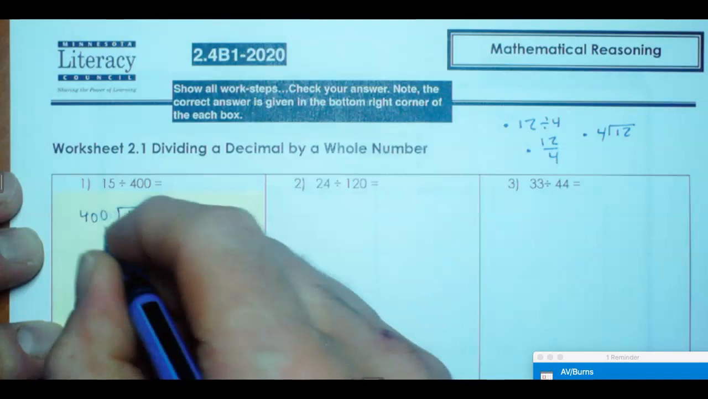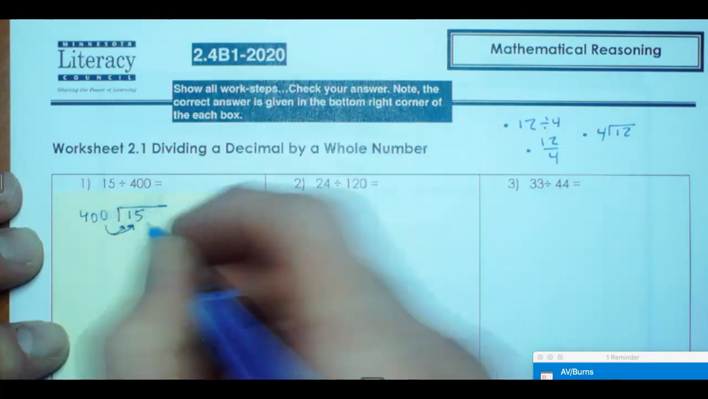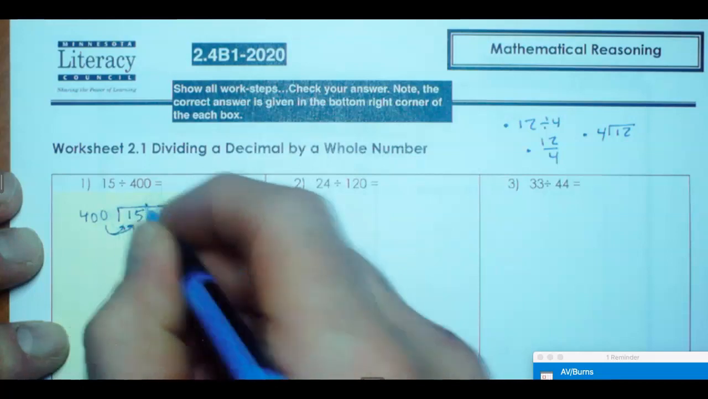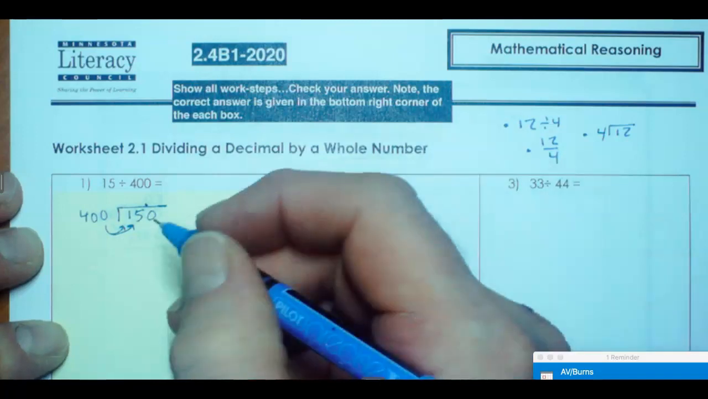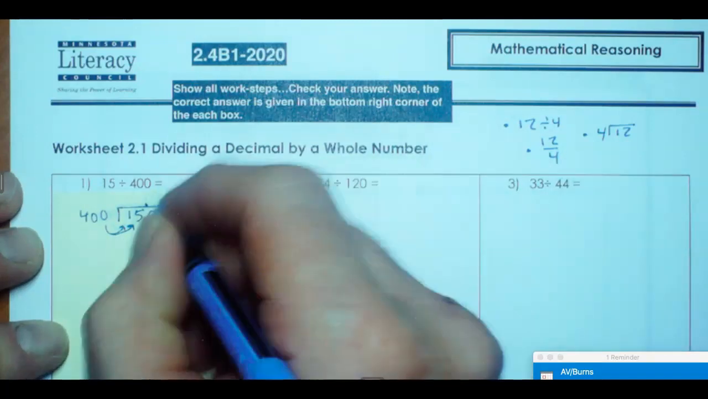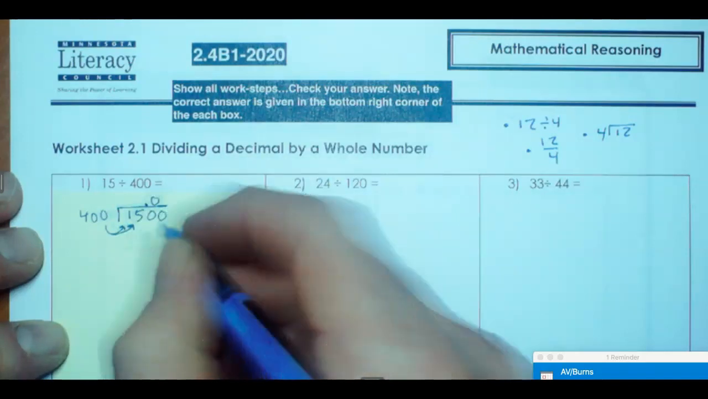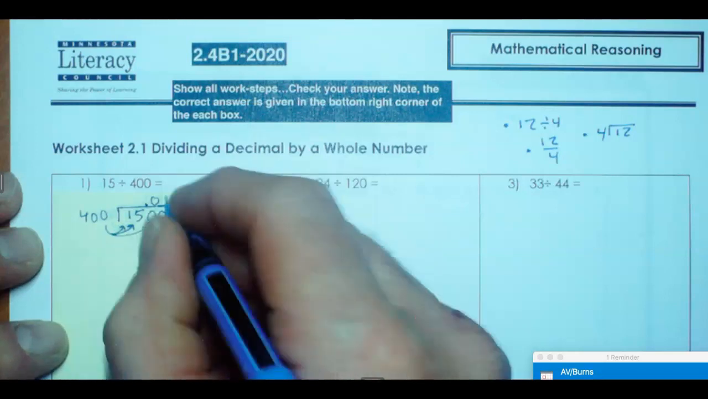And then we can start asking questions. Does 400 fit into 1? No. How about 15? No. So now we can add a 0. When we add a 0, we have to put a decimal in because now we're adding on to the number. Does 400 go into 150? No, it doesn't fit in there. It goes in there 0 times. So add another 0. Does 400 go into 1500? And yes, it's going to go in there 3 times.